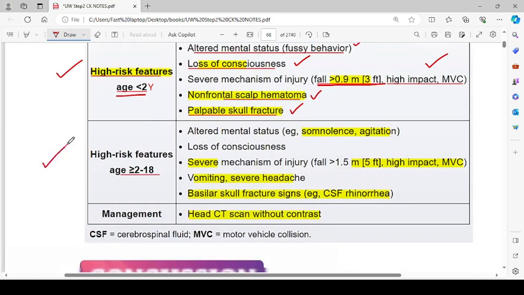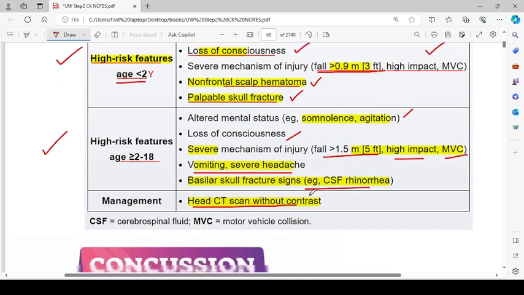High risk features for age 2 to 18 years: altered mental status, somnolence and agitation, loss of consciousness, severe mechanism, fall more than 1.5 meter, high impact motor vehicle collision, vomiting and severe headache, basilar skull fracture or signs, for example, CSF rhinorrhea. Management is head CT scan without contrast.